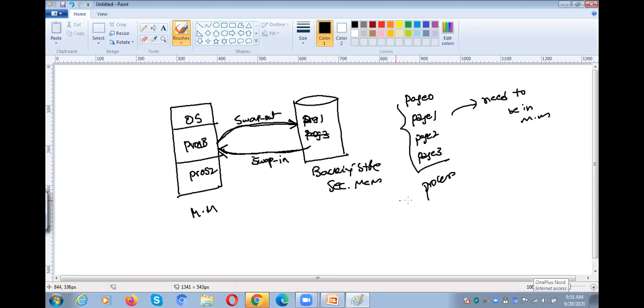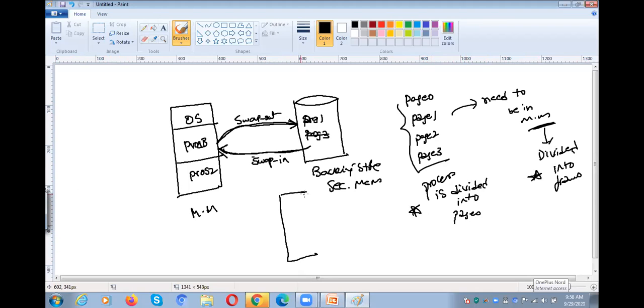So the process is divided into pages, and the main memory is divided into frames. This is an important point: main memory is divided into frames, and process is divided into pages. How many pages do we have? 4 pages. For example, this is the main memory and it is divided into frames.